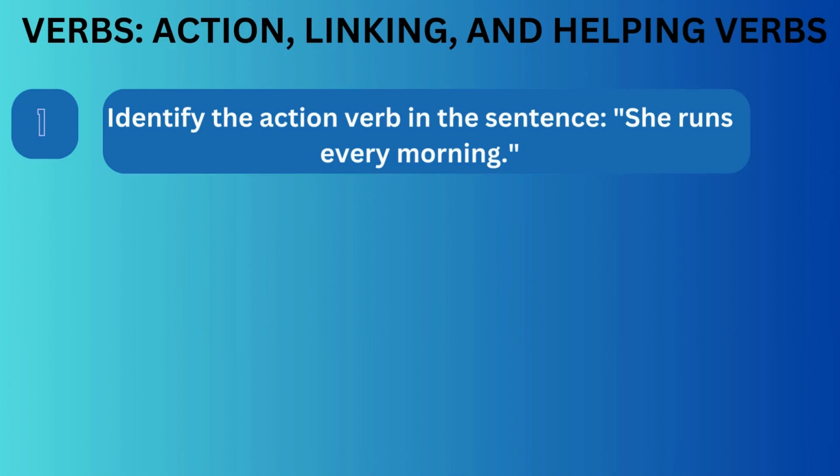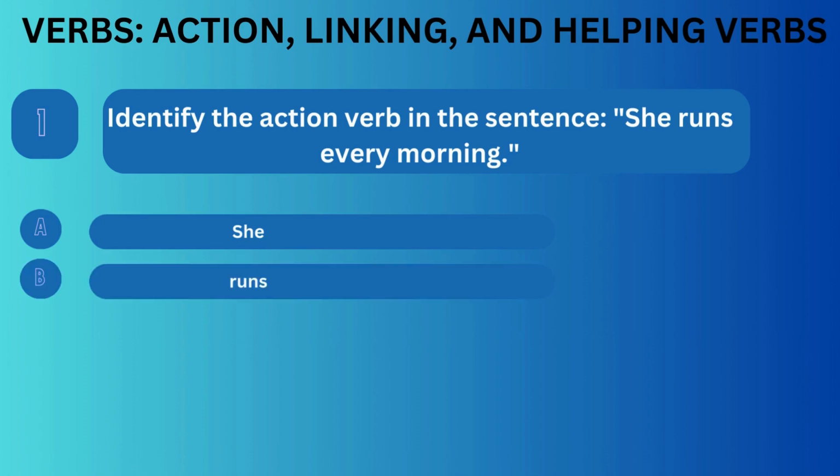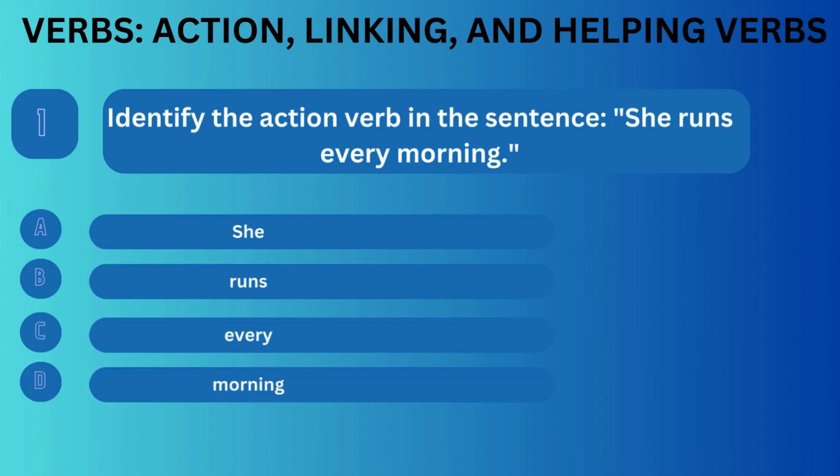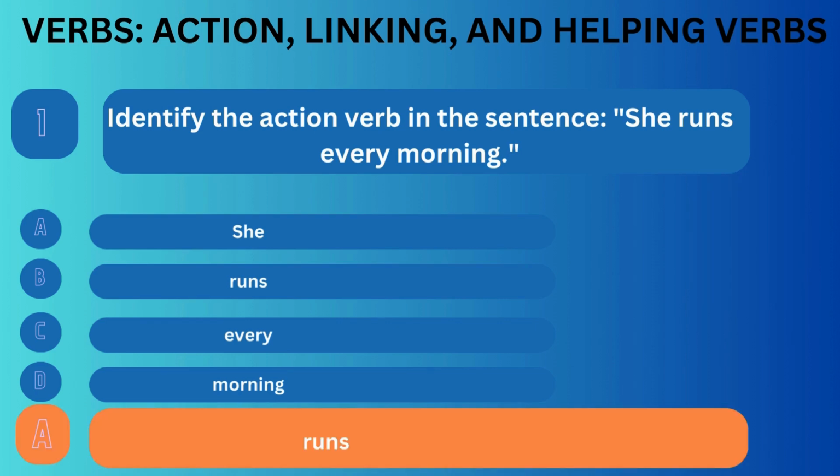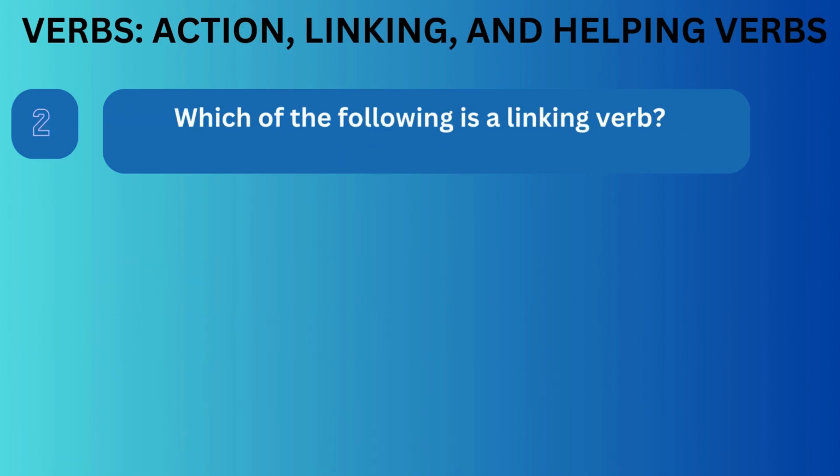Question number 1. Identify the action verb in the sentence. She runs every morning. Option A, she. Option B, runs. Option C, every. Option D, morning. Correct answer is A.